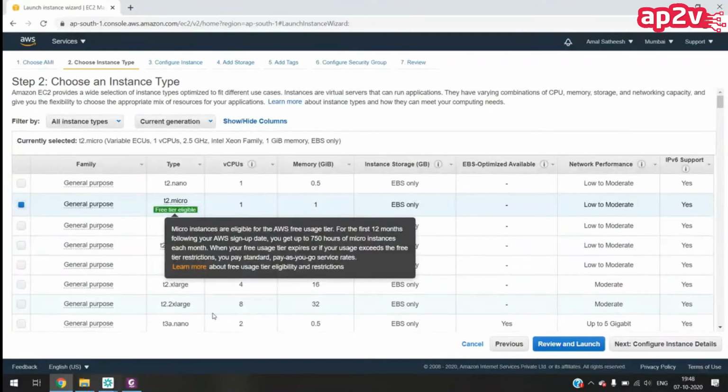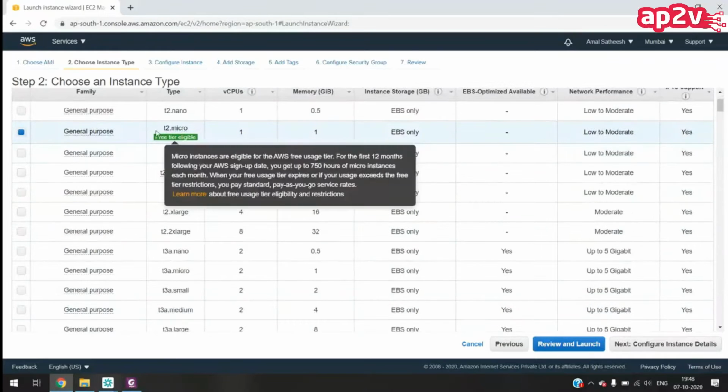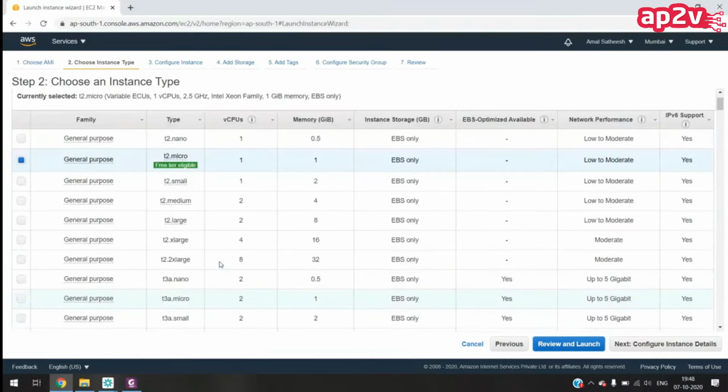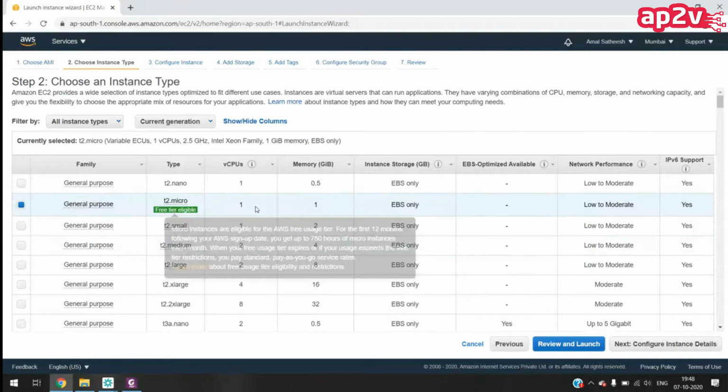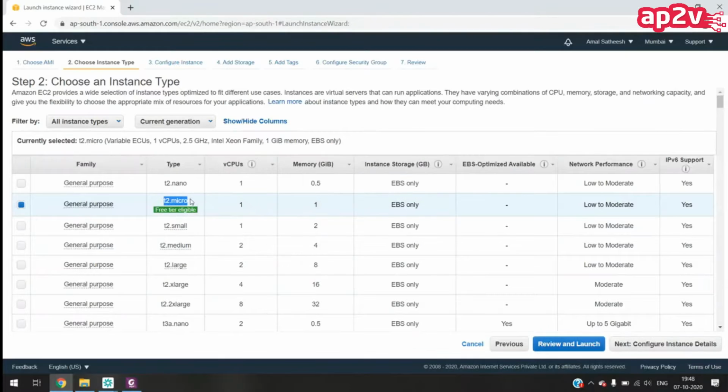We can see T2, T3. So T2 will be the older generation, T3 will be the latest generation. Here also there is a hardware type T2 micro. This is the only one eligible for free tier. In free tier we can launch only an instance of 1 CPU and 1 GB RAM.